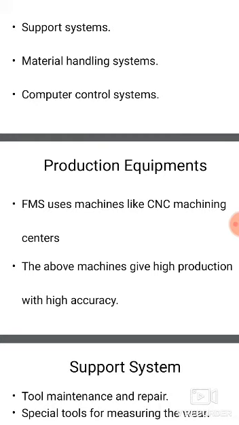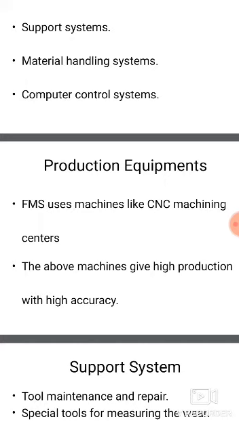FMS for machining consists of a number of machining centers, and special purpose machines for unique operations. There are separate machines for separate operations. That is called production equipment.